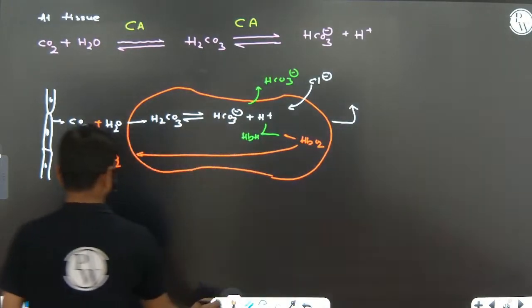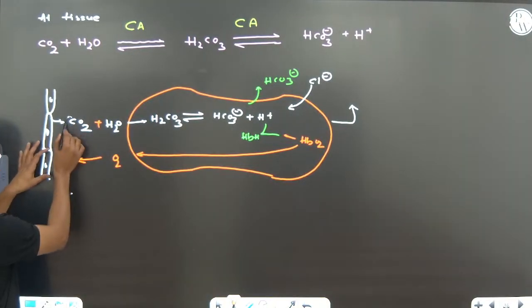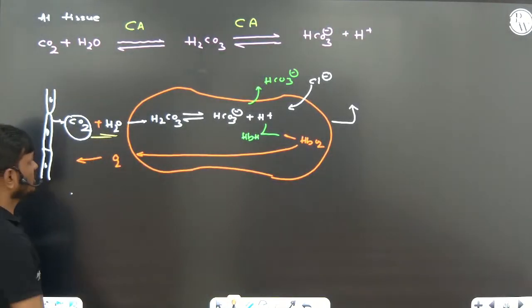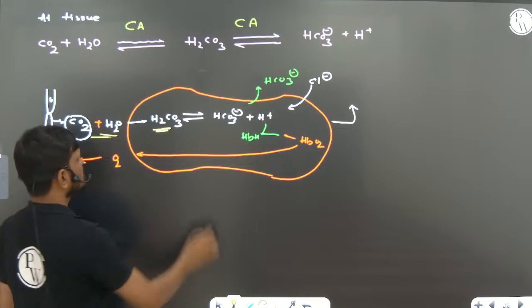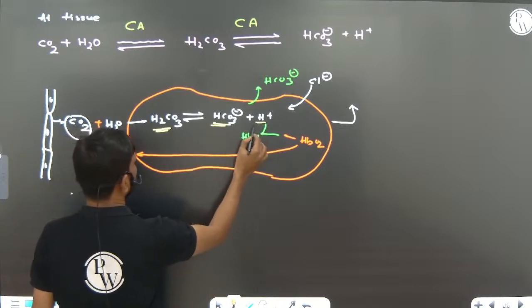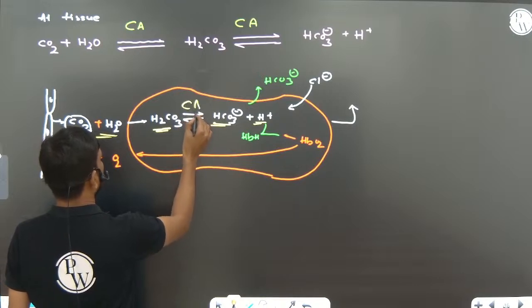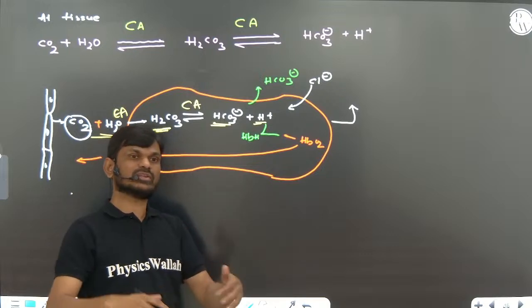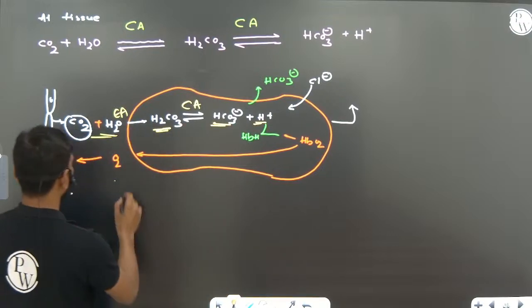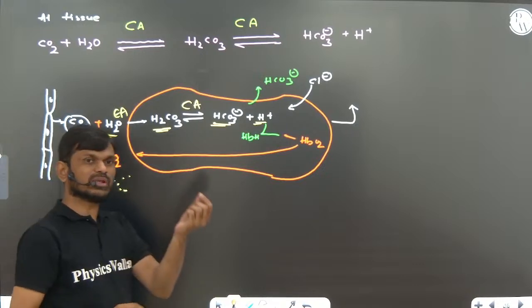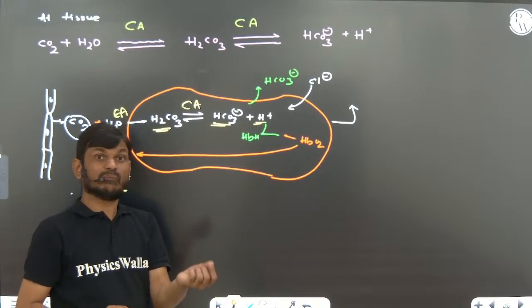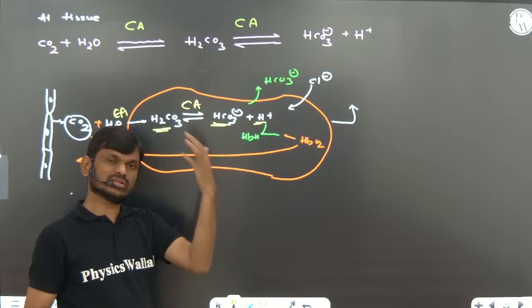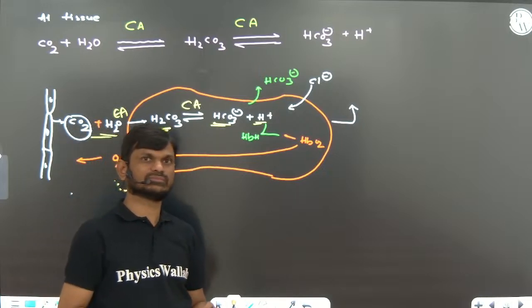Now you can see in bicarbonate transport, because of catabolism, tissues are producing carbon dioxide. That carbon dioxide combines with water and forms carbonic acid. This carbonic acid dissociates into bicarbonate and H plus ion in the presence of carbonic anhydrase enzyme. Carbonic anhydrase concentration is more in RBC compared to the plasma. Plasma also contains a very minute amount of carbonic anhydrase. It is the fastest enzyme you studied, that can convert 60,000 molecules within a short period of time, right?